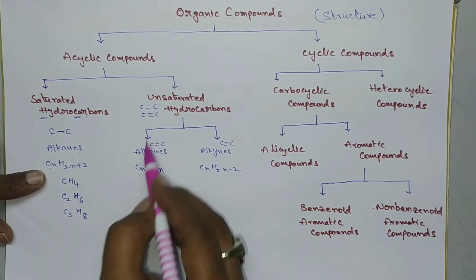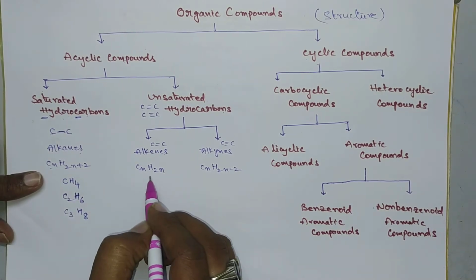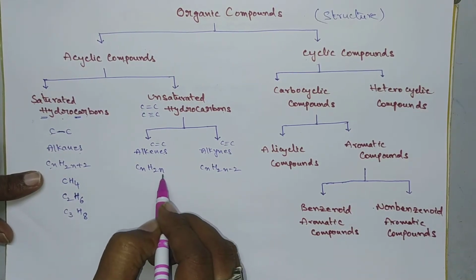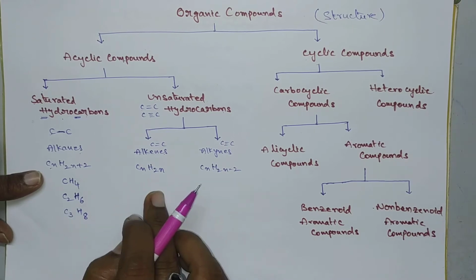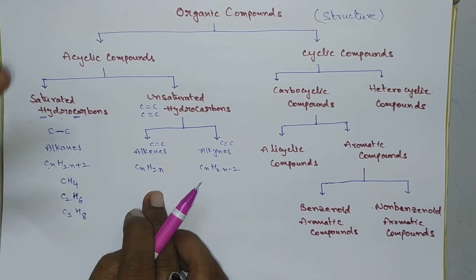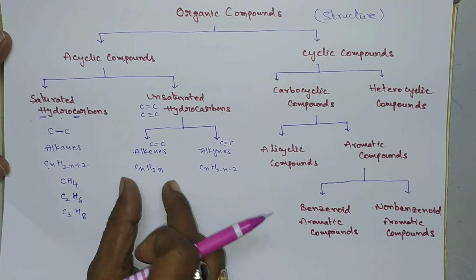Next, for alkenes, if you substitute n equal to 1, we get C1H2, that is CH2. CH2 means carbon forms only 2 bonds, which does not exist. Carbon generally forms 4 bonds. That's why by taking n equal to 1, the molecule does not exist.